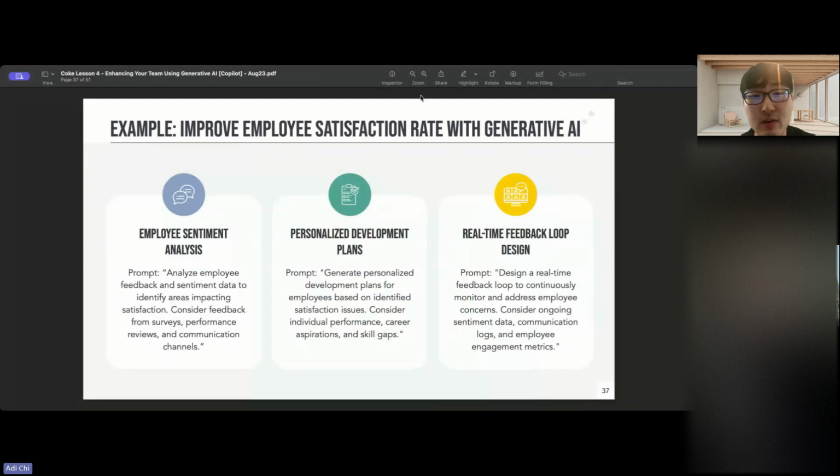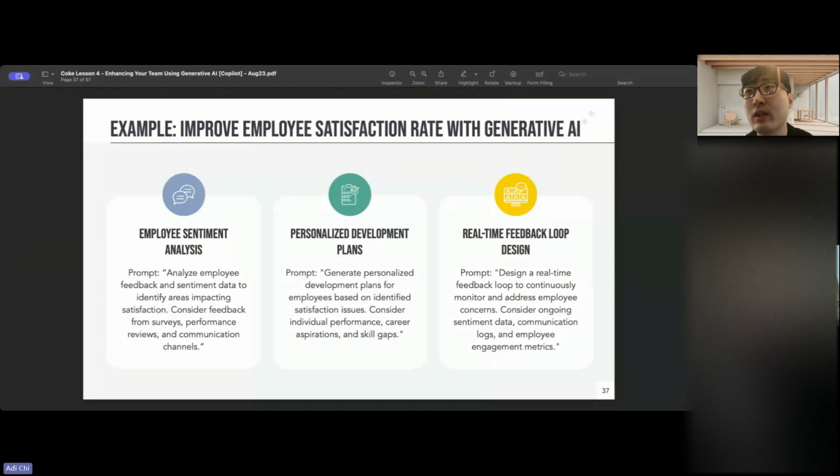And then there's also employee satisfaction rate. So this goes to something similar, like looking at the sentiment analysis of your interaction with team members. For HR, or any company as large as Coca-Cola, you can look at how many people are within the company, how long they have been in the company, and then you can use this to create specific initiatives or development plans that help that employee feel more engaged in the company. Or let's say if they've been working there for quite a long time, then you can create specific plans that reward them for that service, right?